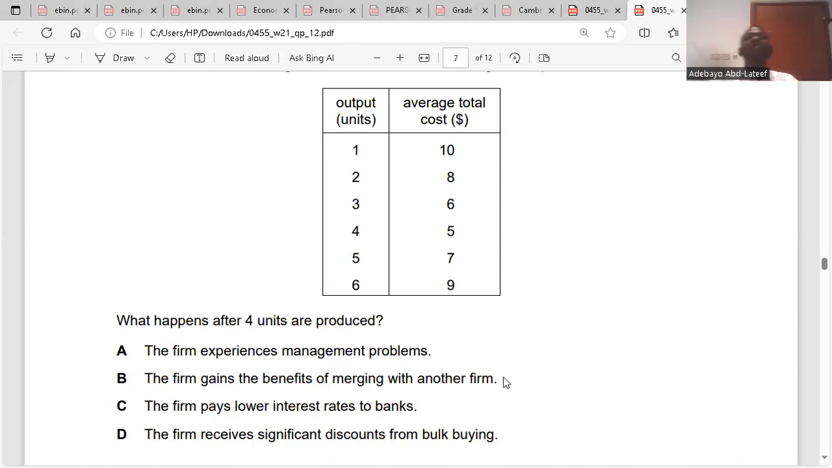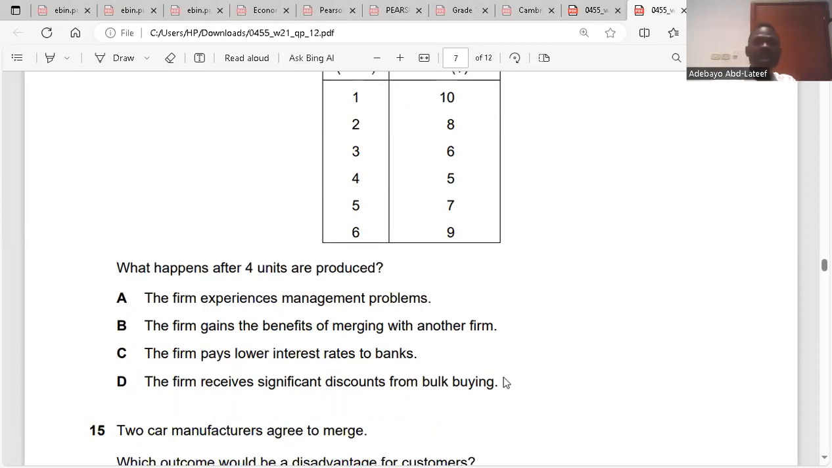If your average variable cost increases, your average total cost will increase, because ATC is AFC plus AVC. So if this increases, this will automatically increase. As soon as a firm witnesses diseconomies of scale, the average variable cost, the average fixed cost, and the average total cost will increase. So the firm experienced management problems due to expansion.